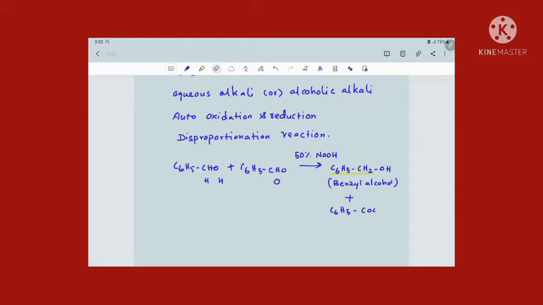The benzoic acid will react with sodium hydroxide and become sodium benzoate. That is the other product. So when benzaldehyde undergoes Cannizzaro reaction, the products are benzyl alcohol and sodium benzoate. This is the net reaction.